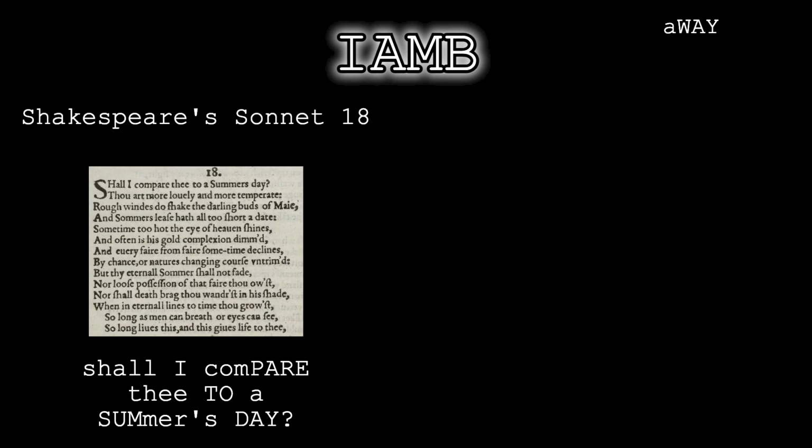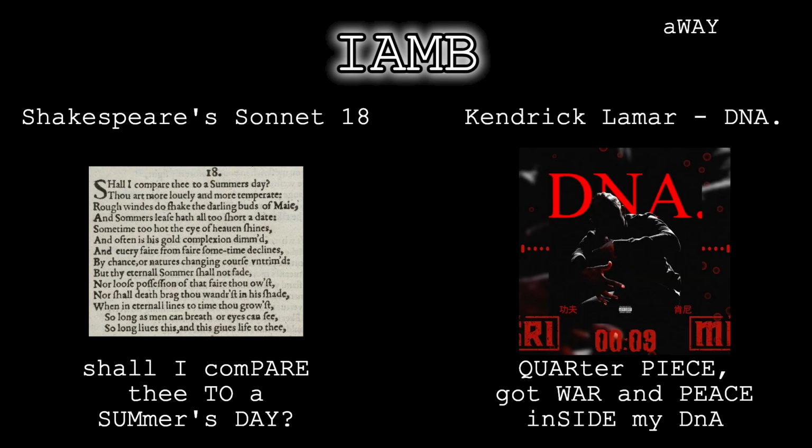The first one that I want to go over is an iamb. An iamb is a metrical foot consisting of an unstressed syllable followed by a stressed syllable. A one-word example of an iamb would be the word away. A Shakespearean example of an iamb would be Sonnet 18, and a modern example of this is Kendrick Lamar's DNA.